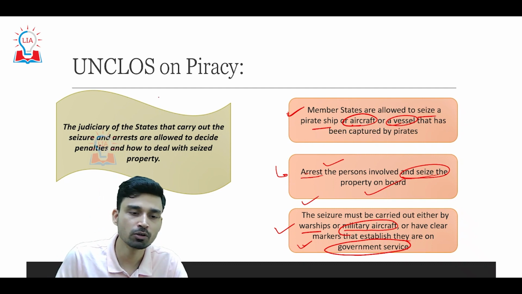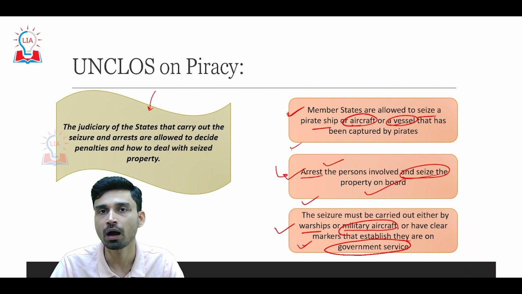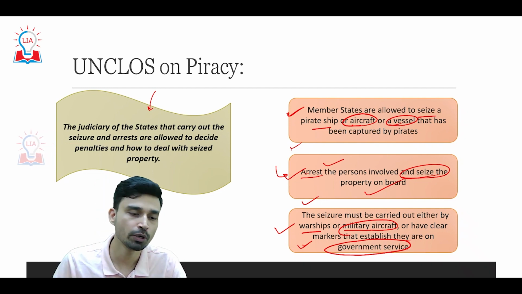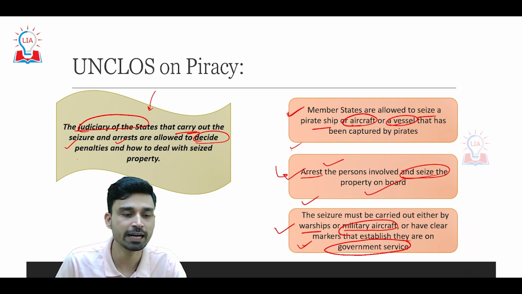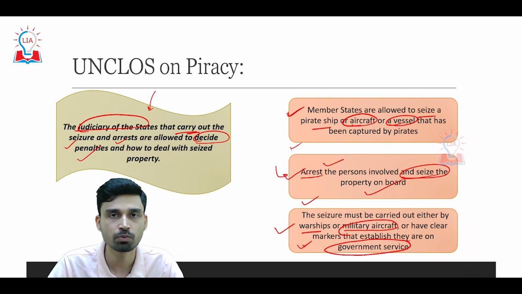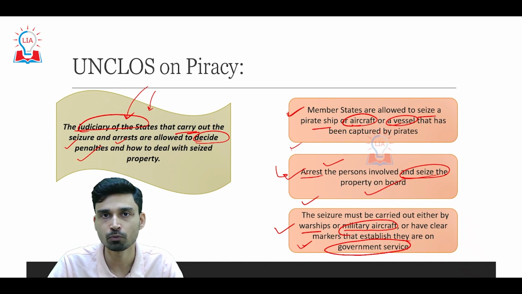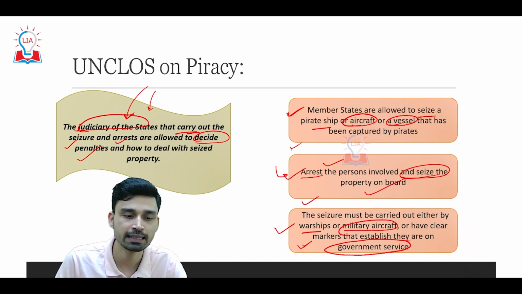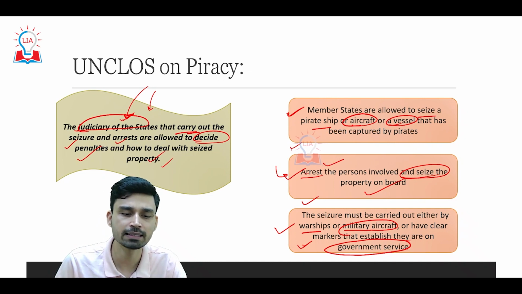Not only that, UNCLOS also clearly mentions how prosecution will happen after arresting and seizing the vessel. It says that the judiciary of the state which has seized the vessel or arrested the pirates has full right to carry out the seizure and arrests, and it is also allowed to decide penalties and how to deal with the seized property. That means once India is able to pass this anti-piracy maritime law, then the Indian courts, high courts, supreme courts, even local courts, will have the power to decide penalties and how to deal with the seized